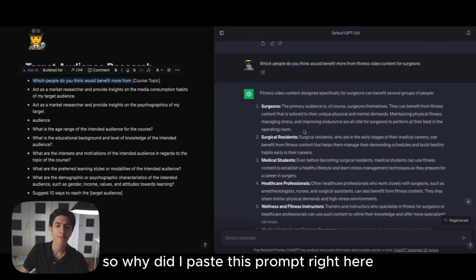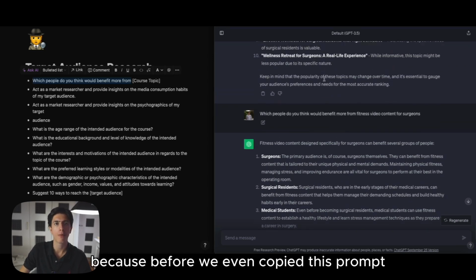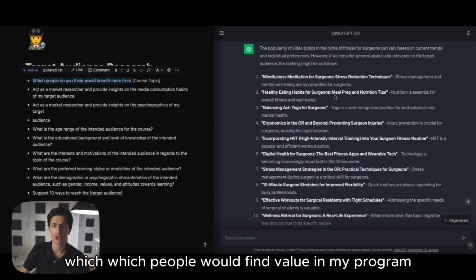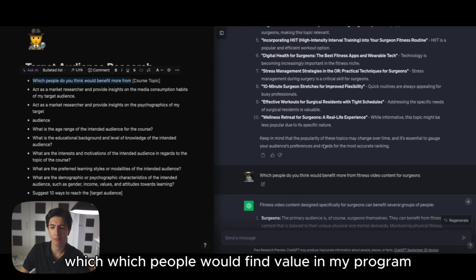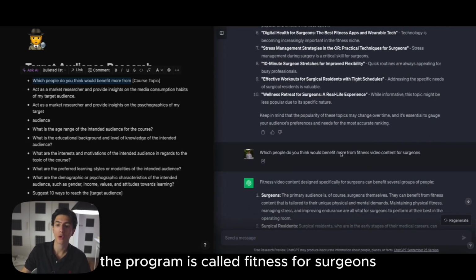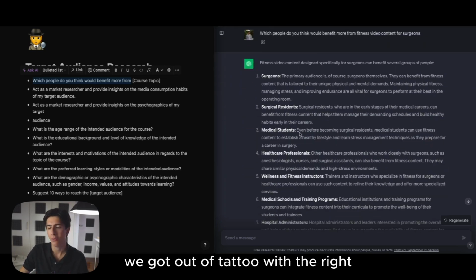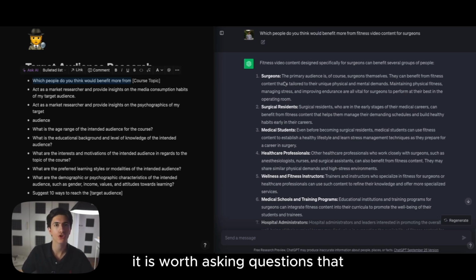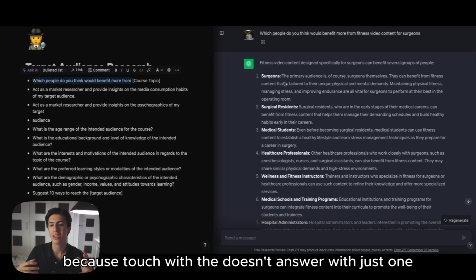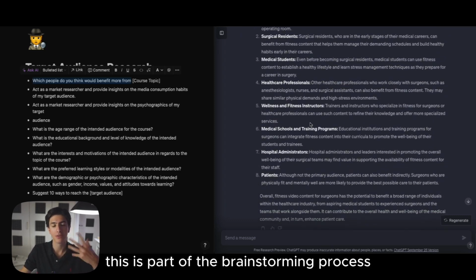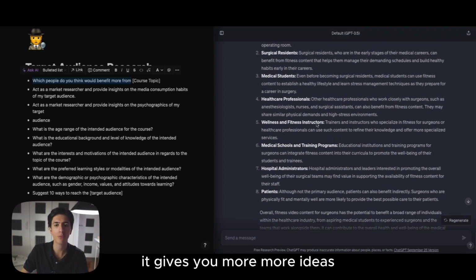So why did I paste this prompt right here? Because before we even copied this prompt, you would be like, okay, I know which people would find value in my program. It's going to be surgeons, right? The program is called Fitness for Surgeons. But look at how many more suggestions we got out of ChatGPT out of this prompt. So again, it is worth asking questions that you pretty much know the answer to, because ChatGPT doesn't answer with just one sentence. It answers with multiple sentences, and this is part of the brainstorming process. It gives you more ideas.